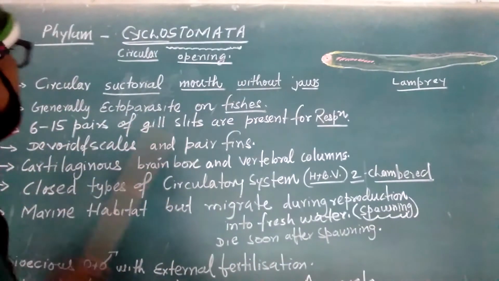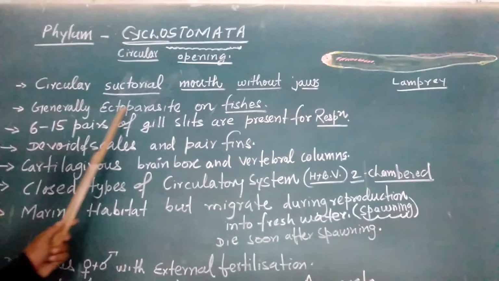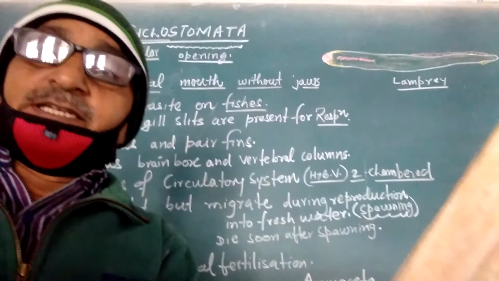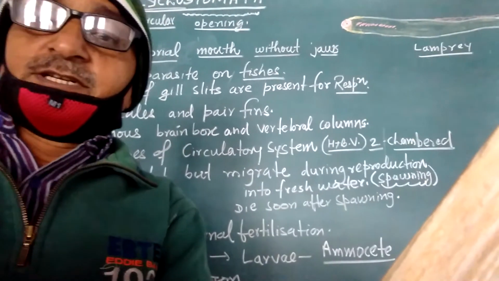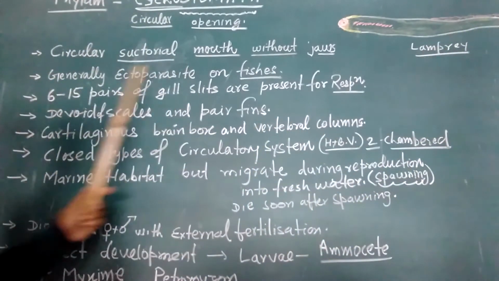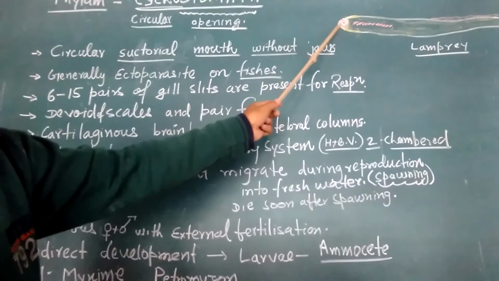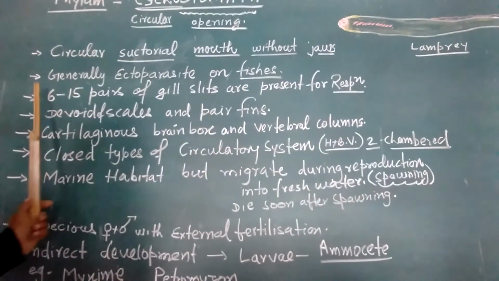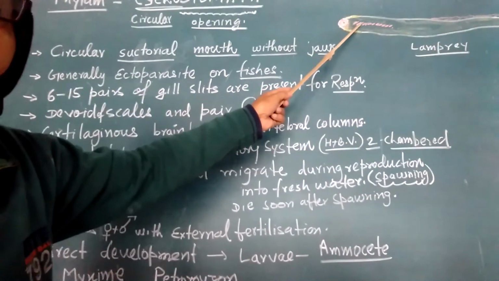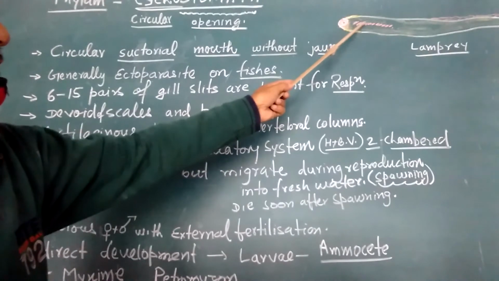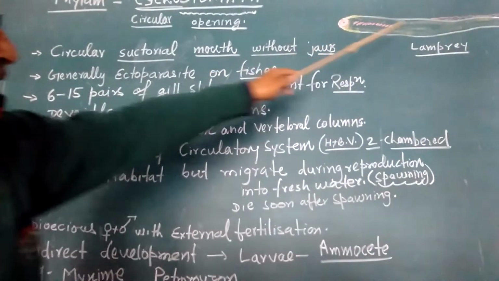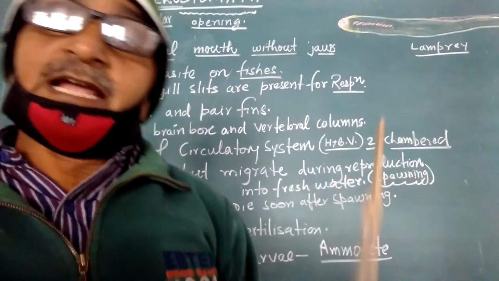Now, the general features. Generally they are ectoparasites on fishes. They are found as ectoparasites on big fishes, lying on their body. Their mouth is well developed for sucking, and they have 6 to 15 pairs of gill slits. You can observe in the diagram that it has about 6 to 15 pairs of pharyngeal gill slits present here, and unpaired fins are lacking.